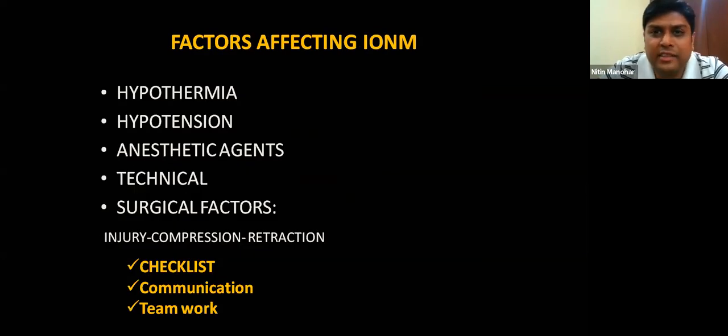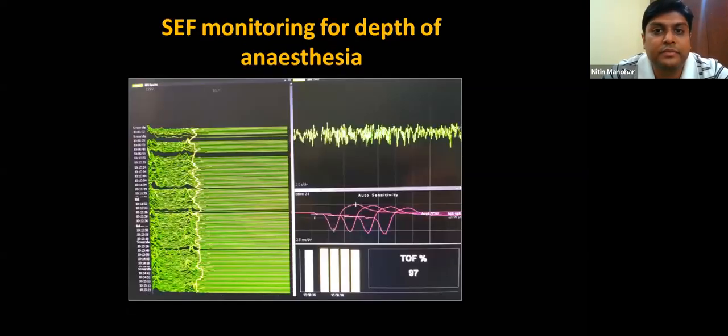So again, with the checklist, I think all this has been discussed previously. You have to have a good checklist. You have to look at other hemodynamic, metabolic, technical factors, and then finally give the surgical warning to the surgeon. So you have to have a good checklist. So some things about anesthesia I wanted to emphasize, because I'm a neuroanesthetist.